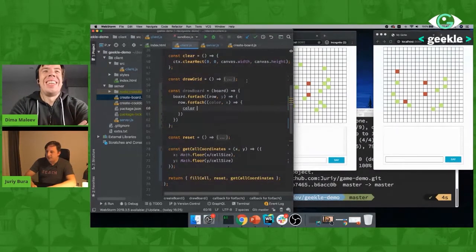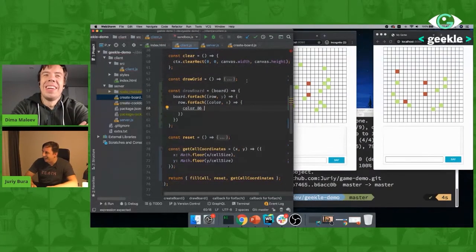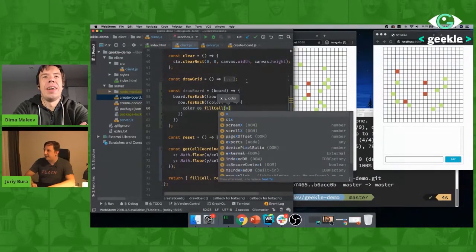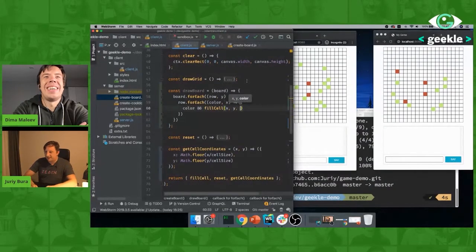Yeah, I'm coming. I'm finishing. Color and fill cell. Just last bit of code. You know how it is. Oh yeah. Hate to leave it unfinished.